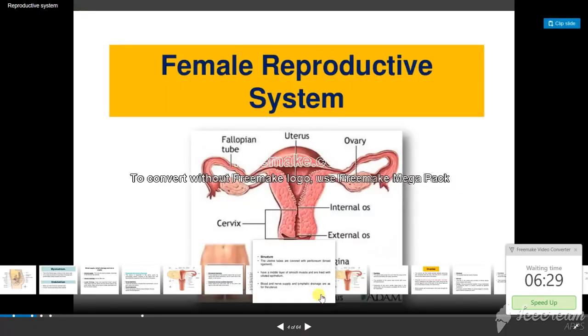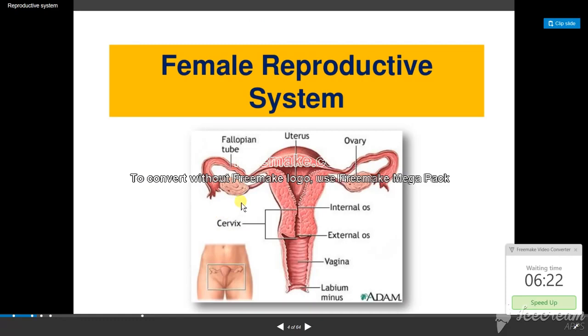Now, from today onwards, we will see a clear, detailed picture of the female reproductive system. Mostly it is completely internal. If they ask you about the female reproductive system internally, you have to draw this diagram. This is the vagina and this is the external os opening, and this is the internal os. In between these two you have the cervix. Mostly the cervix is helpful during delivery time.